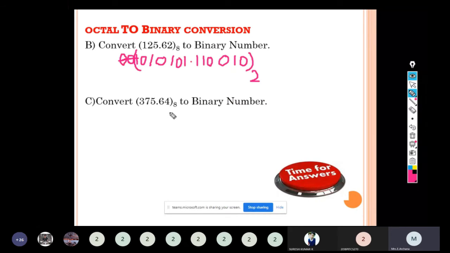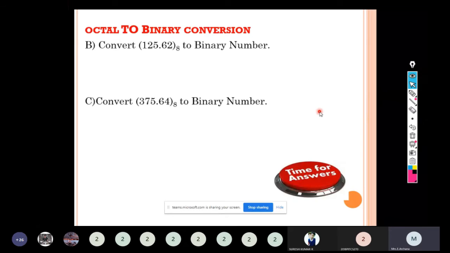Next, 375.64. So 3 will have 0, 1, 1. 7 is 1, 1, 1. 5 is 1, 0, 1. 6 is 1, 1, 0. 4 is 1, 0, 0. So this is the equivalent binary number for the given octal number. So this is the second type of conversion, octal to binary.